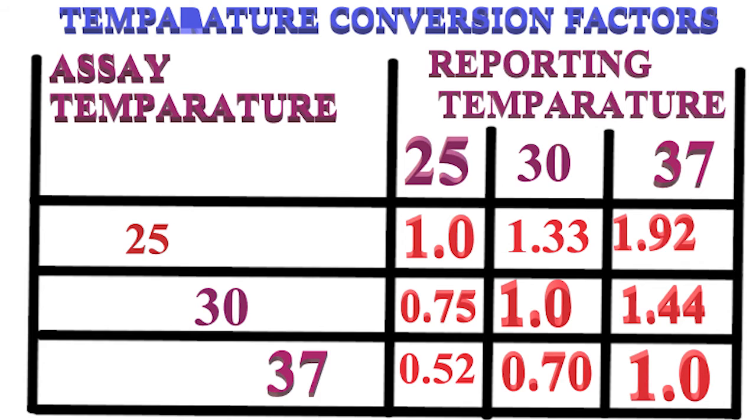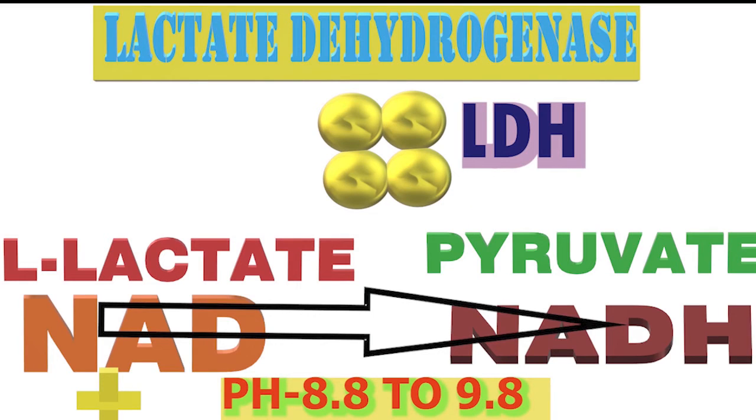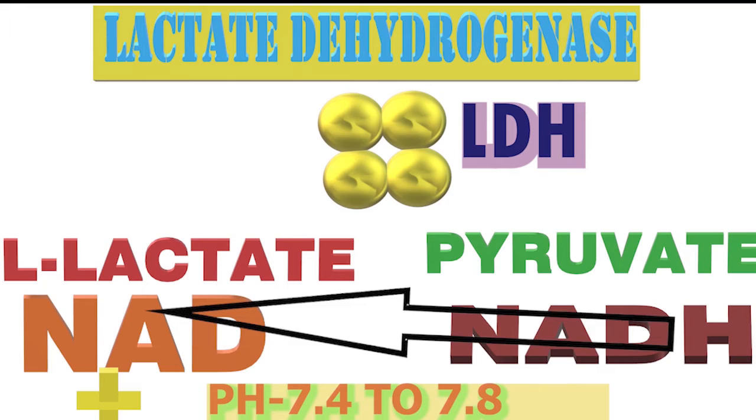The forward lactate to pyruvate and reverse pyruvate to lactate reactions are used in assay methods. Both methods have advantages and disadvantages, but in recent years a significant move has shifted from the pyruvate to lactate reaction towards the lactate to pyruvate reaction, and towards 35 degrees centigrade as assay temperature.